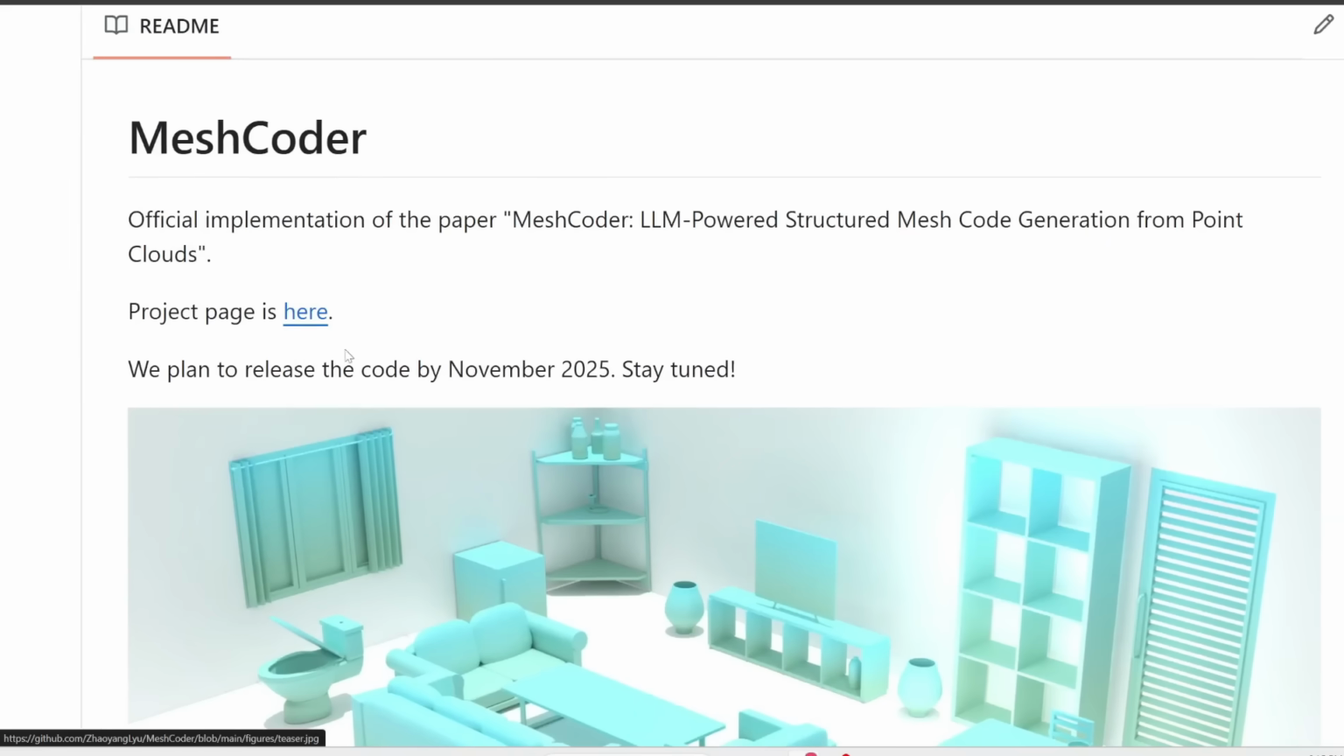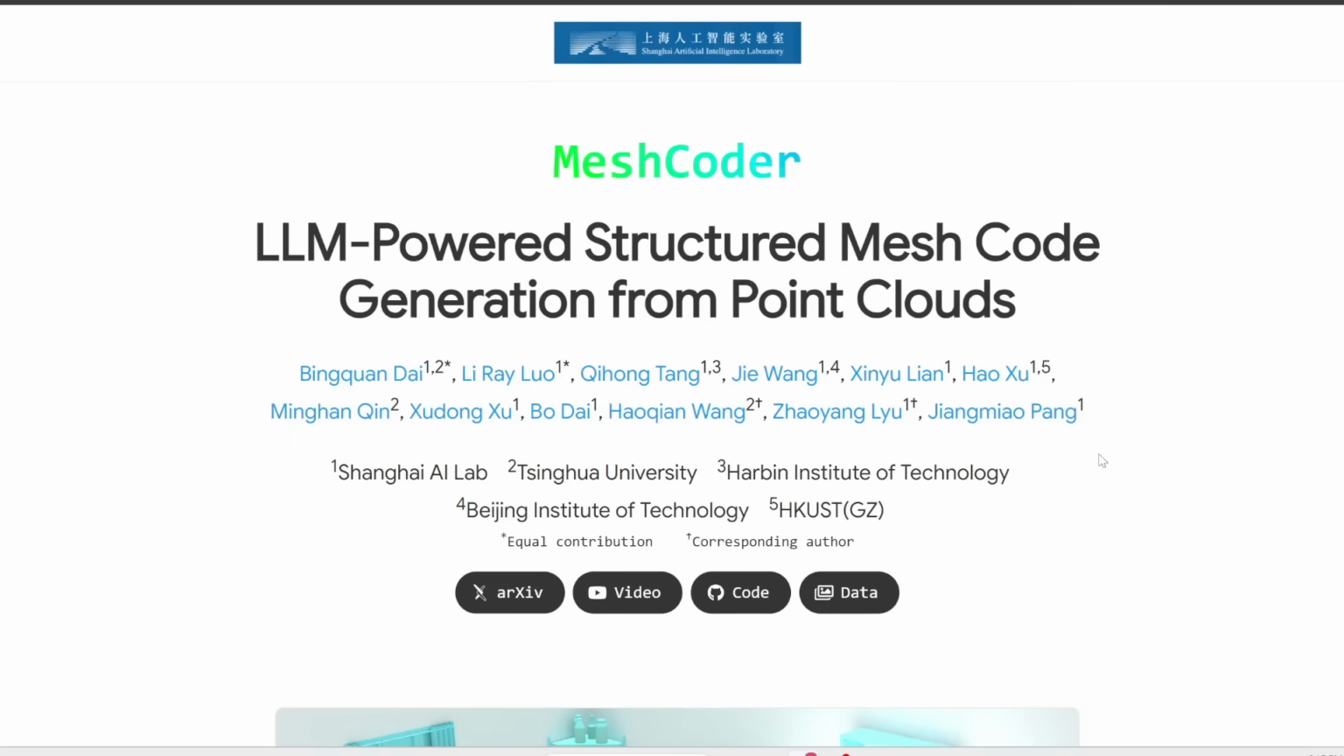The nice thing is, if you scroll up to the top of the page, they have released this GitHub repo, and it says here that they plan to release the code by November. So stay tuned for that. For now, if you're interested in reading further, I'll link to this main page in the description below.